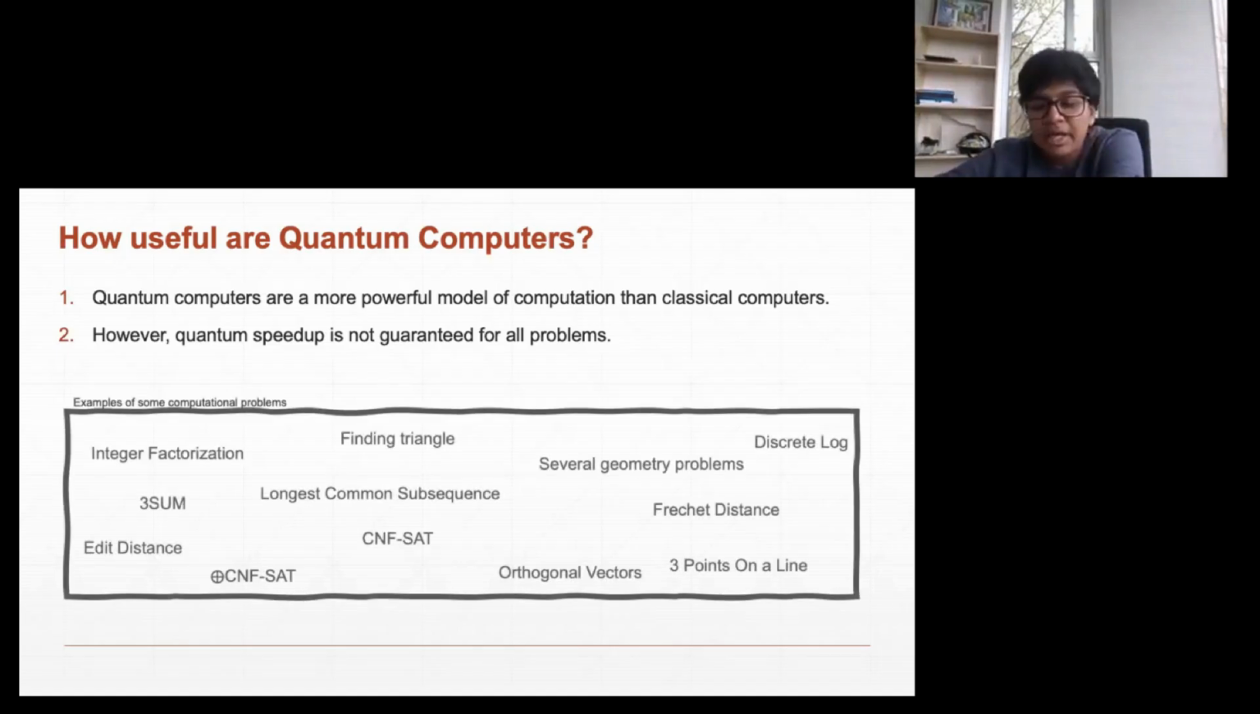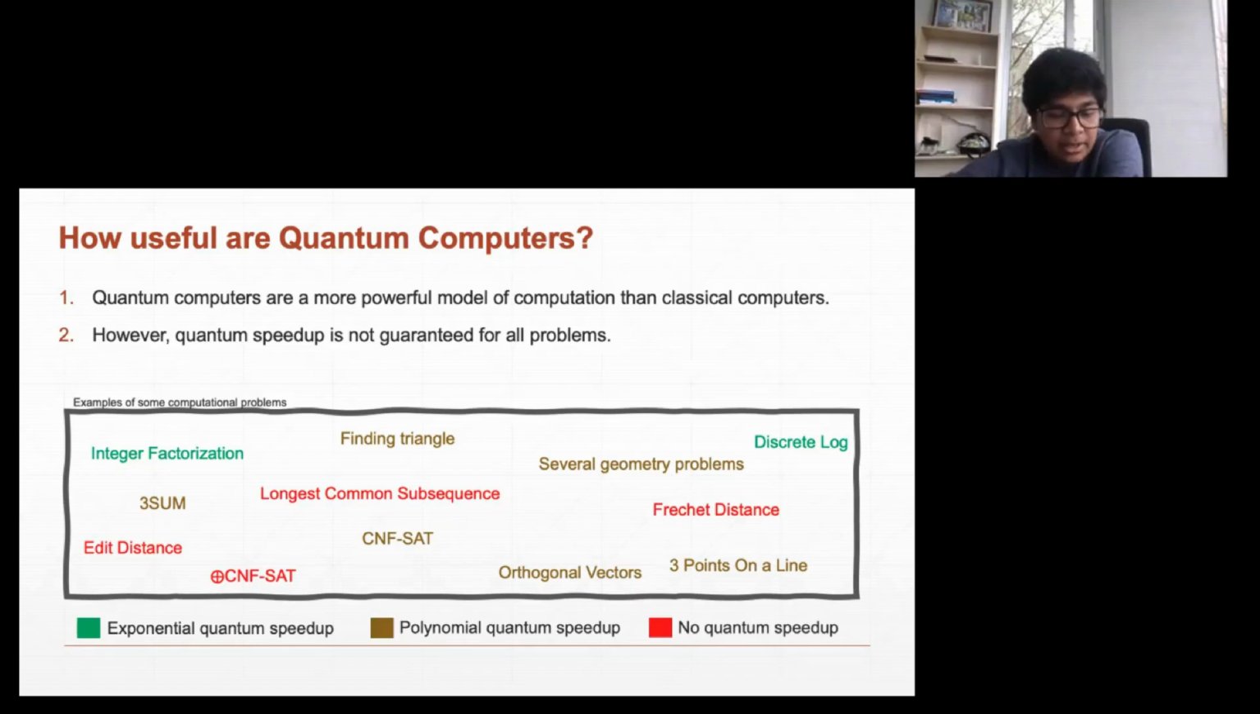So for now, what we have is a set of examples. For problems like integer factorization and discrete log, we have quantum algorithms which are exponentially faster than the existing classical ones. And for problems like finding triangle, some geometry problems, three sum, CNF-SAT, we have quantum algorithms that are polynomially faster, some of them quadratically, than classical algorithms. But sadly, for problems like longest common subsequence, edit distance, and parity CNF SAT, there are no quantum speedups that we can see.